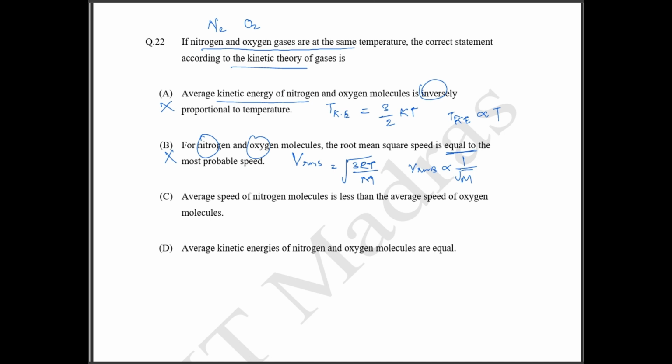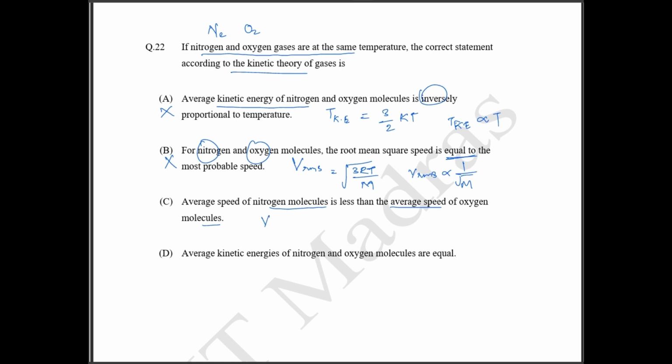Next, the average speed of nitrogen molecules is less than the average speed of oxygen molecules. So the V average formula is equal to root of 8RT by pi M. Here your V average is inversely proportional to root M. If you look at nitrogen and oxygen, oxygen has higher mass. So if mass increases, your average speed is going to decrease.